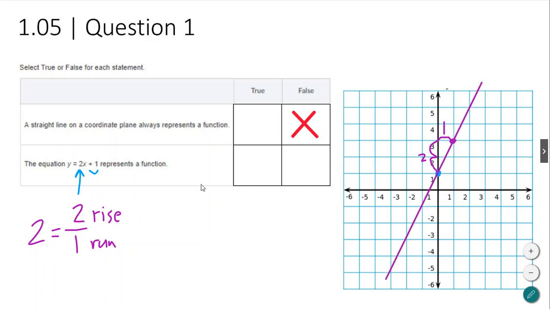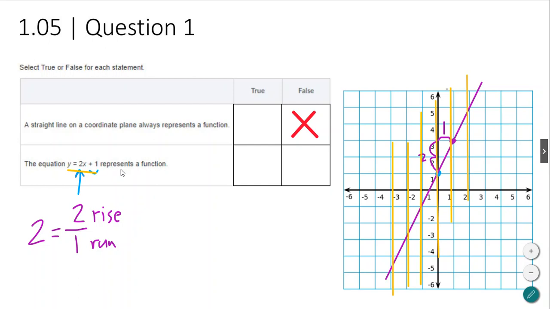Okay, and the question is, will that pass a vertical line test? You should be able to see that yes, clearly it will. I can put a bunch of lines vertically through it, and it will totally pass a vertical line test. It does not repeat any values. And listen, I didn't have to do that, because I know that any linear equation, and this is a linear equation, that is not a perfectly vertical line will work.